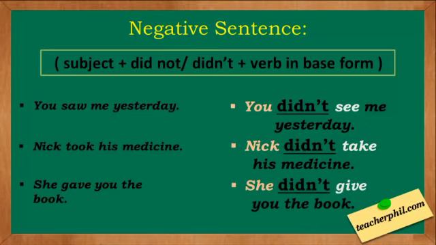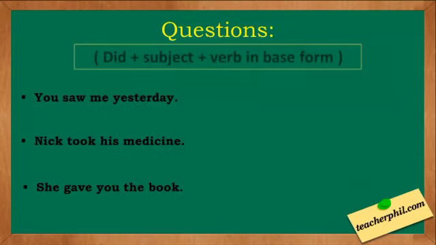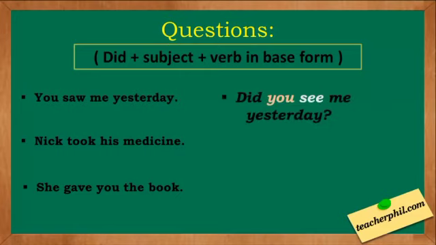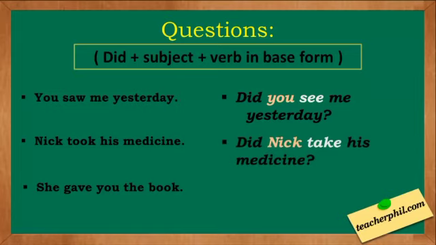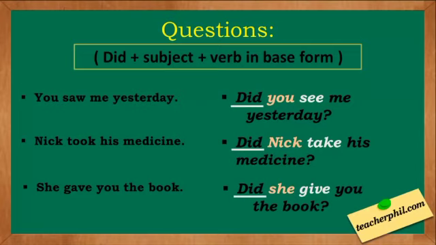Now we will learn how to make interrogative sentences. And the formula of making the questions is did plus subject plus verb in base form. Students, again we are using the first form of verb with did. As you can see, you saw me yesterday and the question is, did you see me yesterday? Nick took his medicine. Did Nick take his medicine? And of course with a question mark. Never forget to put a question mark in the end of a question. She gave you the book. Did she give you the book? So students, as you can see, we have used see, take and give with did, the first form of verb.